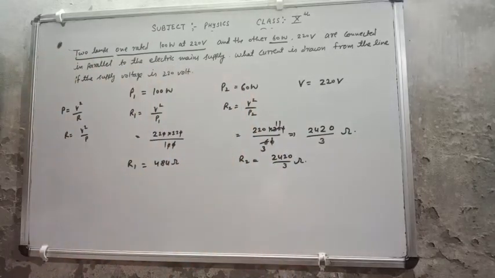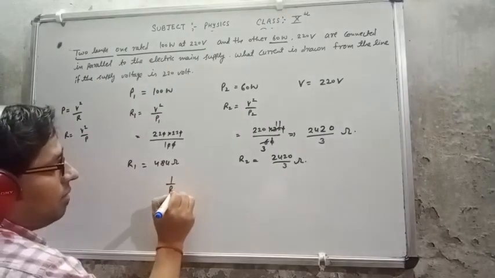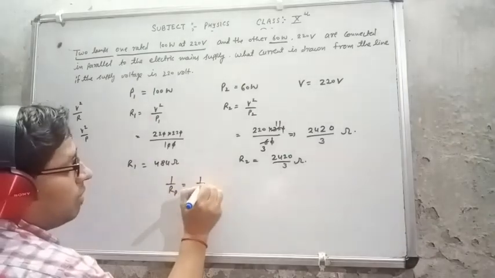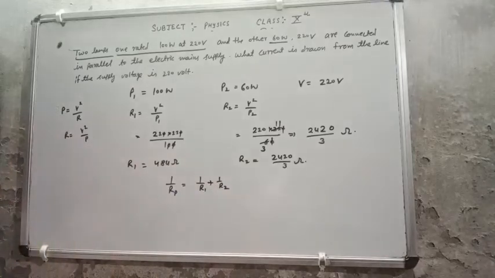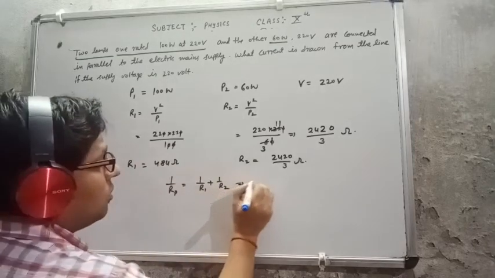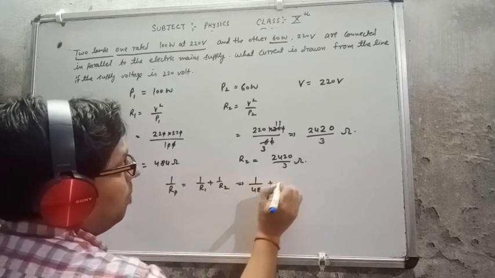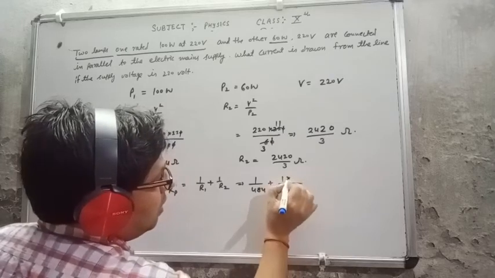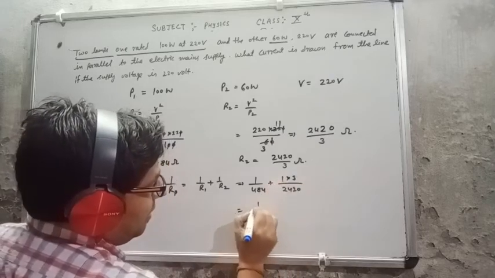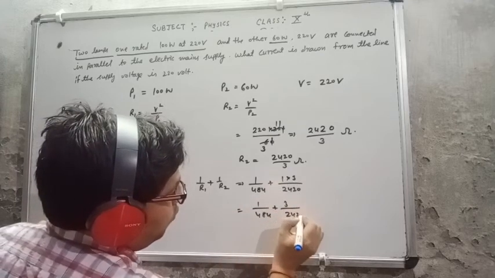They have said that we are connected them in parallel. So for the total resistance of the parallel combination, 1 by RP equals 1 by R1 plus 1 by R2. That formula we know, use this formula. So this is 1 by 484 plus 1 by 2420 upon 3. 3 will be coming here, so I can say 1 by 484 plus 3 upon 2420.